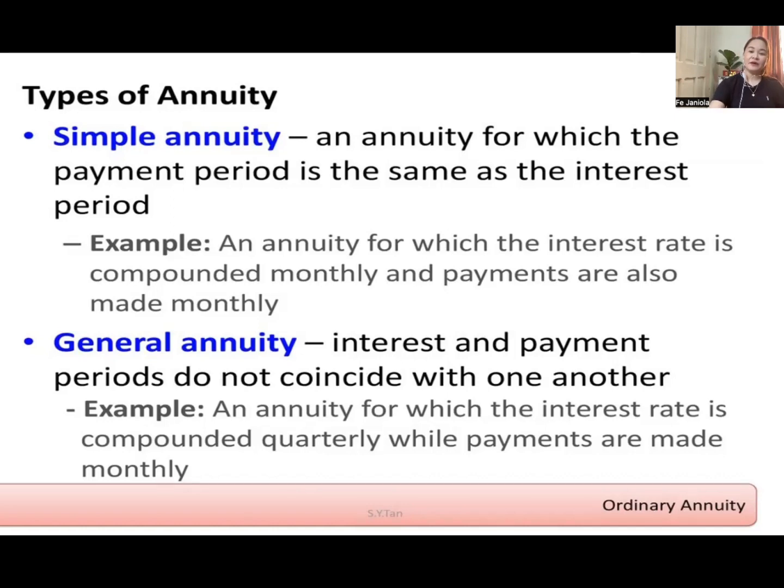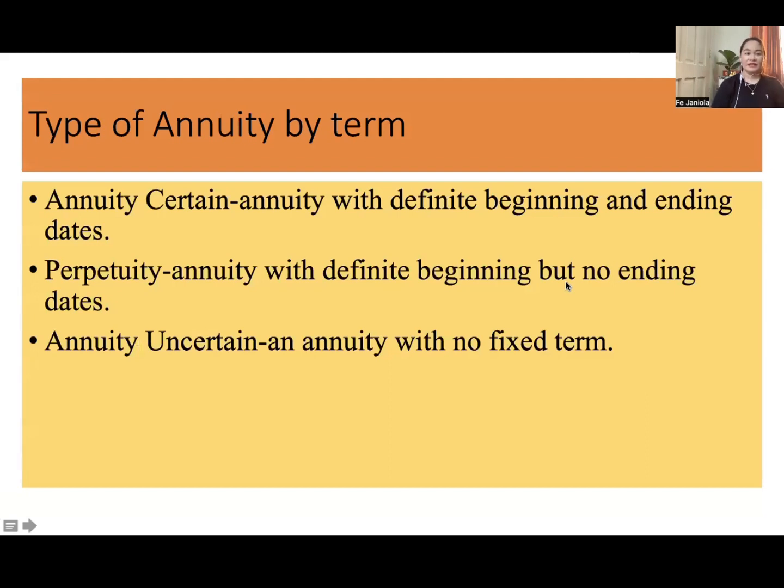Okay, so we have another type of annuity. We have annuity by term. So classification by term, we have what we call annuity certain, we have perpetuity, and we have annuity uncertain. Annuity certain is an annuity with definite beginning and ending dates. Those loans or payments in a contract, you know what the maturity date is. Like for example, we have a car loan, so that's 5 years. That's annuity certain. We have a housing loan for 10 years or 20 years. It is annuity certain because you know the first payment and the last date. So its term is clear.